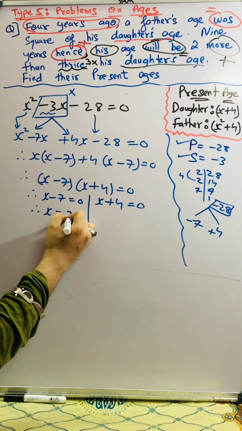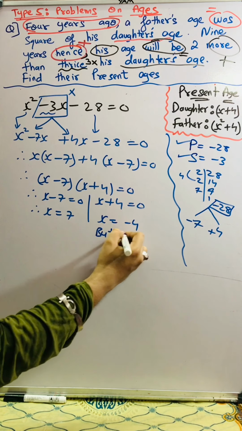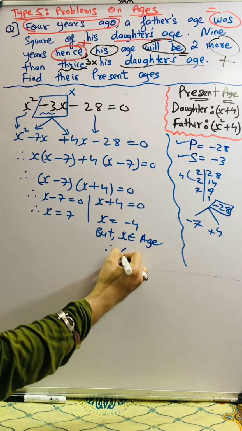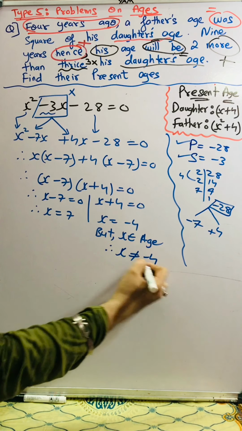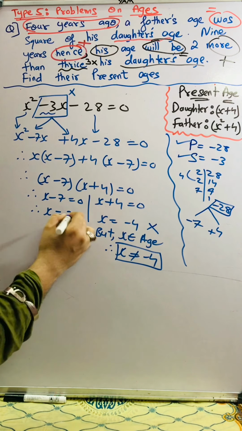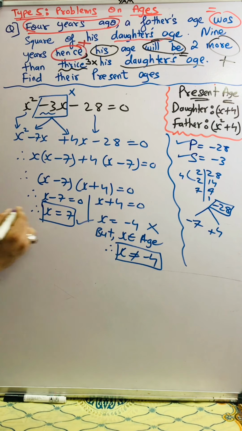Therefore x value is 7 or x value is minus 4. But I will say that x belongs to age. Therefore x cannot be equal to minus 4. x cannot be equal to minus 4. So we are not considering this. We will be considering this answer as positive 7. Okay, so we got the value of x as 7.